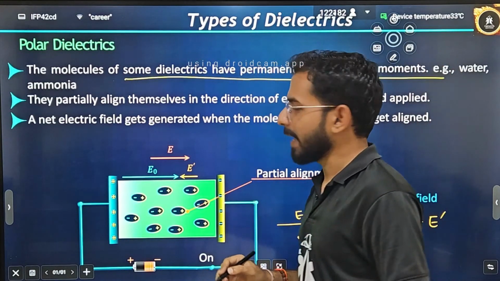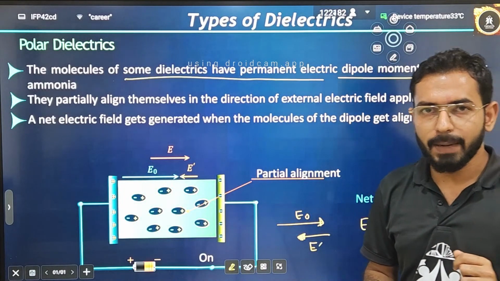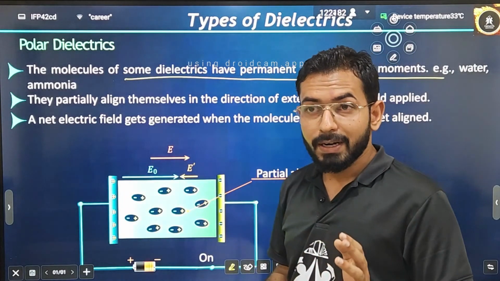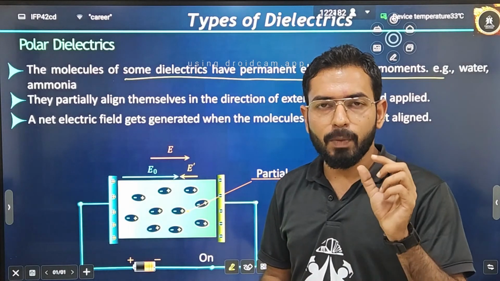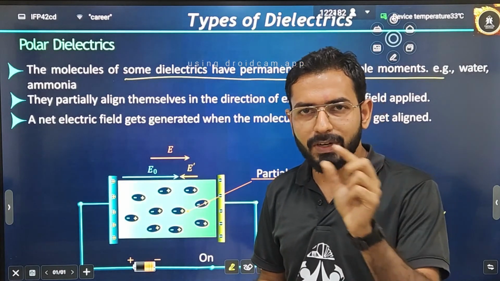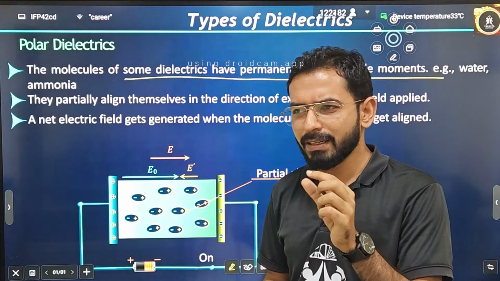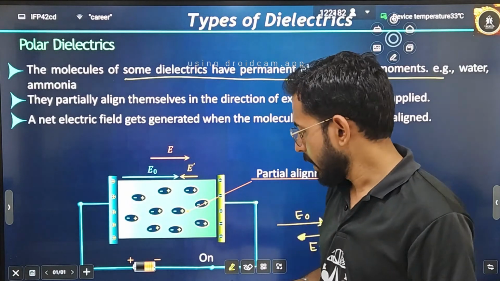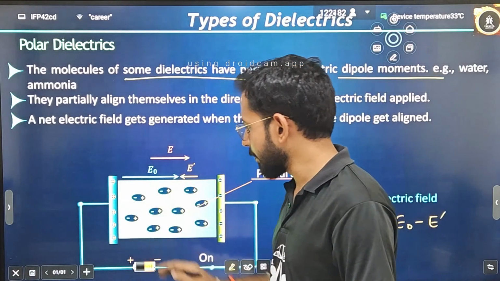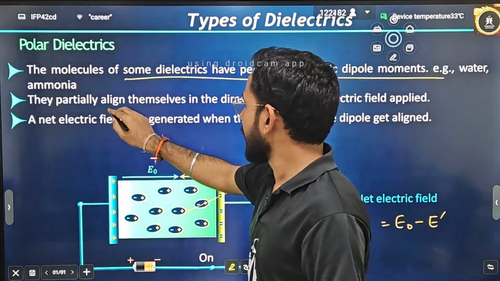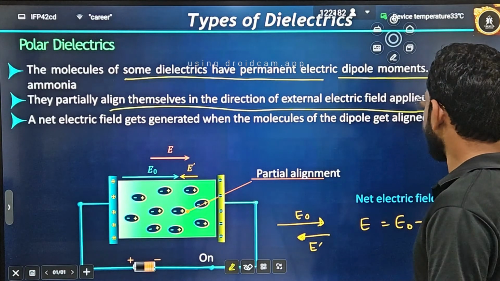I have told you that some dielectrics will have a permanent electric dipole. What is a dipole? A dipole is a combination of positive and negative charges of the same magnitude, and the distance between them is very, very small. Just like this, here lots of dipoles are made. So they partially align themselves in the direction of the external electric field applied.